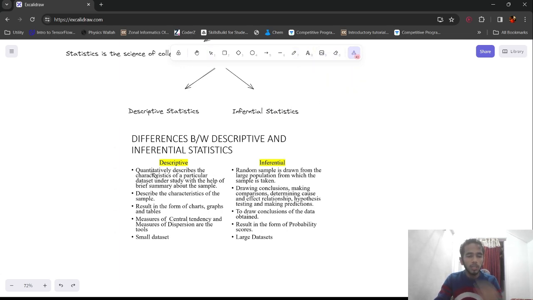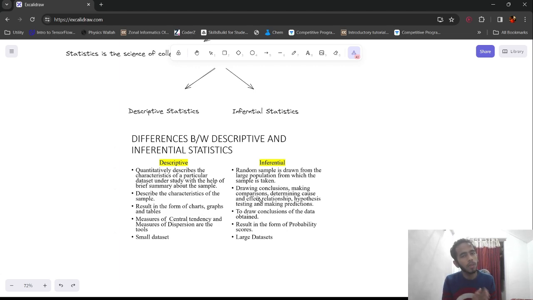So what is descriptive statistics? This quantitatively describes the characteristics of a particular data set under study with the help of a brief summary about the data. What is inferential statistics? A random sample is drawn from the large population from which the sample is taken. No need to get into those heavy words. Let me explain it to you in simple words.